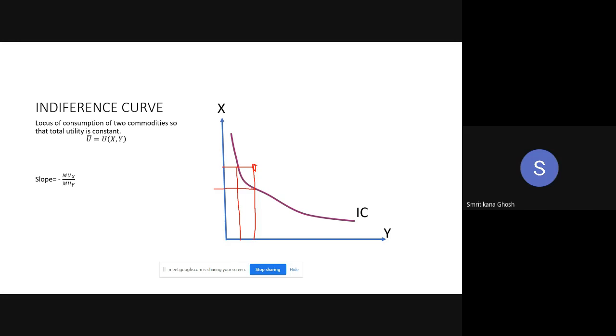No, in that case, say you are preferring X. In this diagram, you are preferring X to Y. And you are going to reduce consumption of X. That means to cover the sacrifice of utility you have made from the X consumption, as your total utility must be constant, you have to consume a lot of Y, so that from there you can gather the same amount of utility.